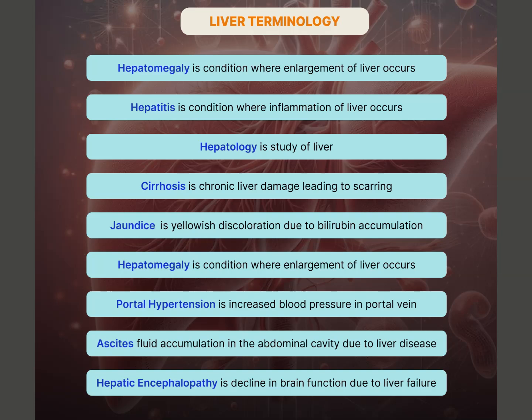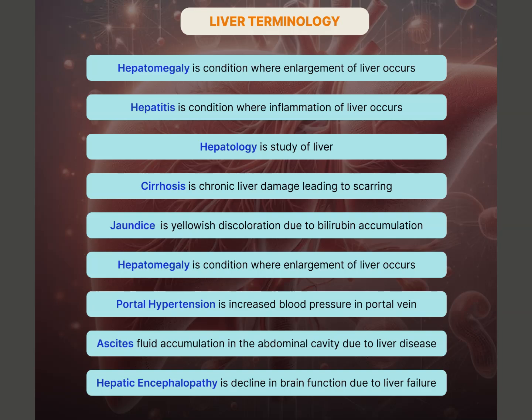Hepatology, this is the study of the liver, its diseases and functions. Cirrhosis, a serious condition involving chronic liver damage that leads to scarring and loss of liver function. Jaundice, a yellowish discoloration of the skin and eyes caused by accumulation of bilirubin, often due to liver dysfunction.